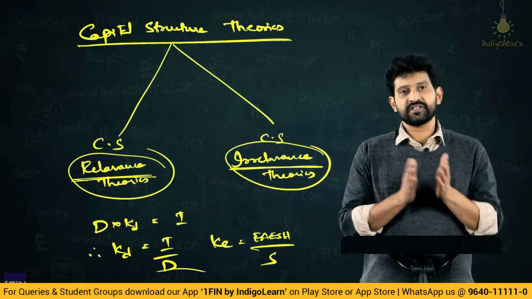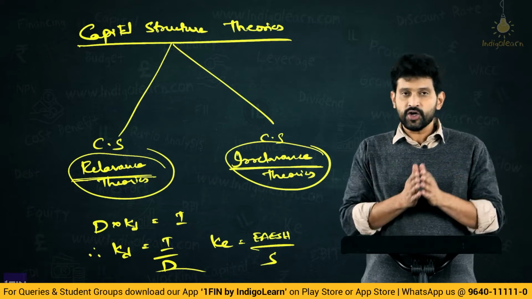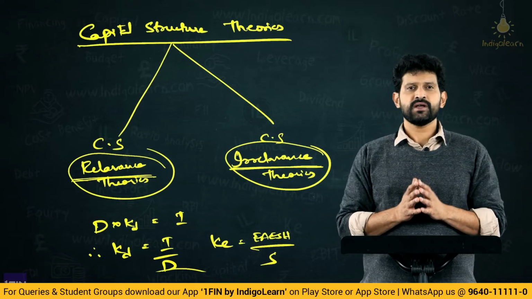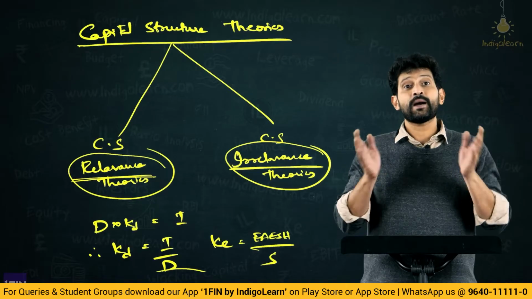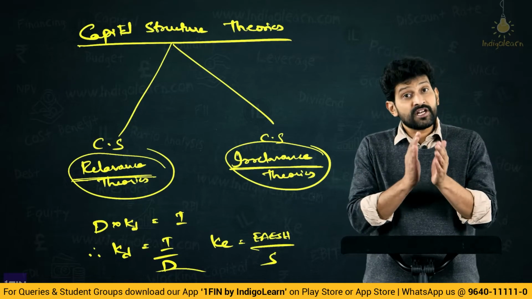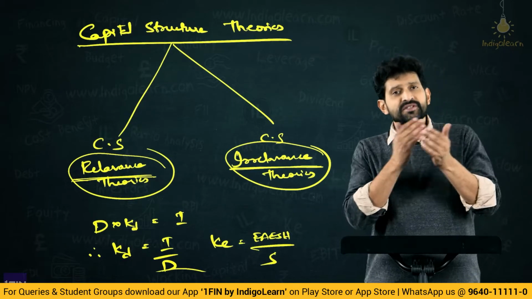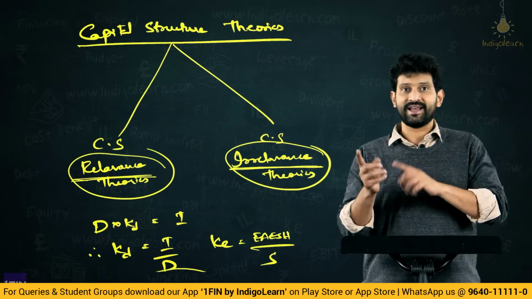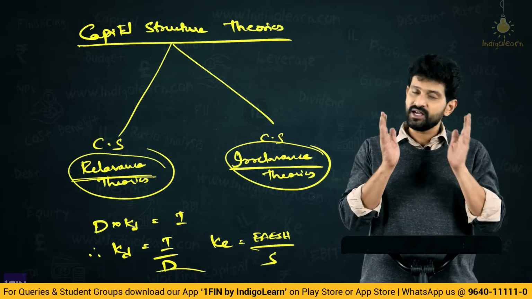Firstly, before we get into the theories, let us list out the assumptions or limitations we make to understand these theories. Firstly, a firm is a going concern, which we anyways know. Then there will not be any change in the total capital employed. Therefore, we will look at one fixed amount of total capital employed, and there will be a change in the internal components, say debt and equity. For example, debt is 5 lakhs and equity is 5 lakhs, or debt can be 8 lakhs and equity 2 lakhs, or debt 3 lakhs and equity 7 lakhs. Like this, there will be a change in the individual values, but the total capital employed will be the same.